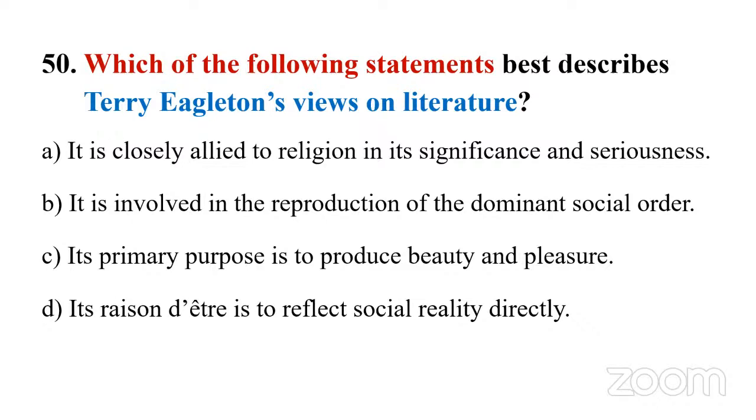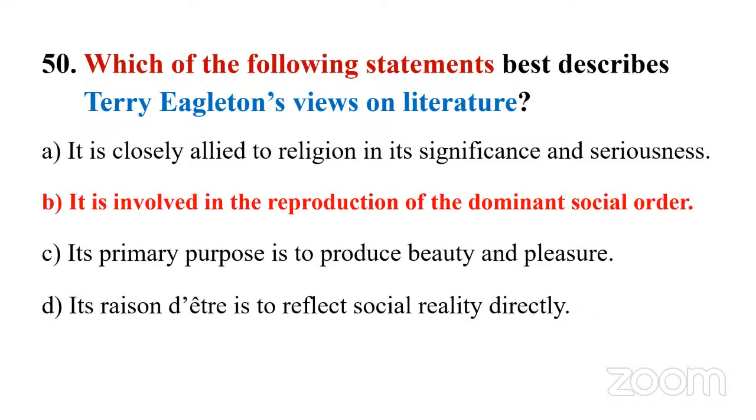So that is the predominant theme in any piece of Marxist work, right? They always focus on the clash between these two classes. Maybe that one, or simply reflect social reality directly. So what do you think is closer to Marxist philosophy? Then that should be the answer.